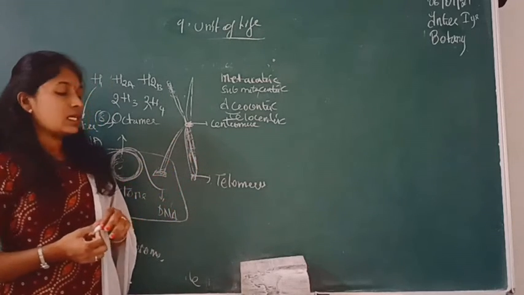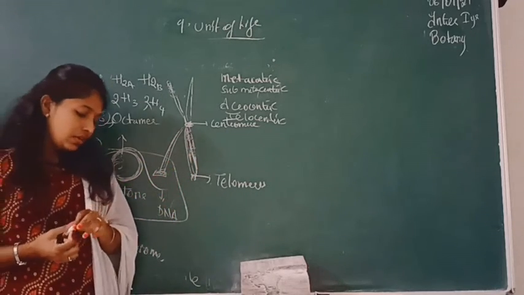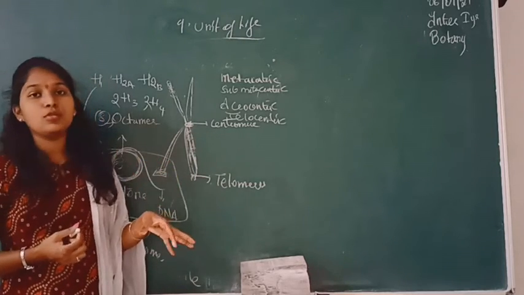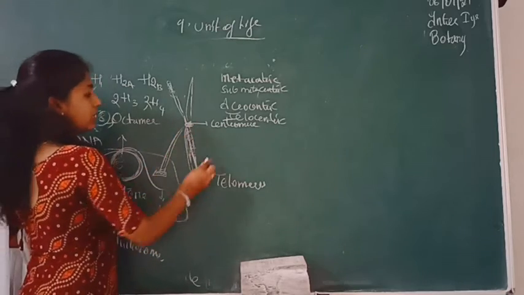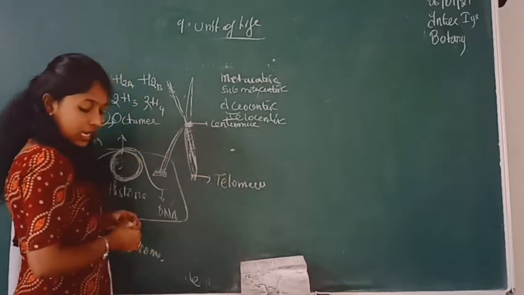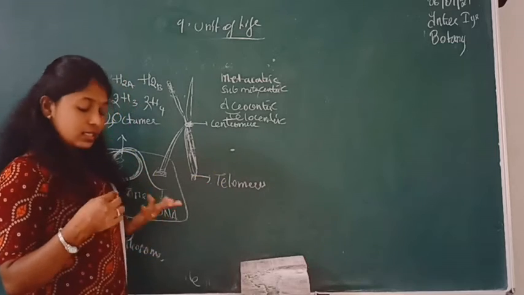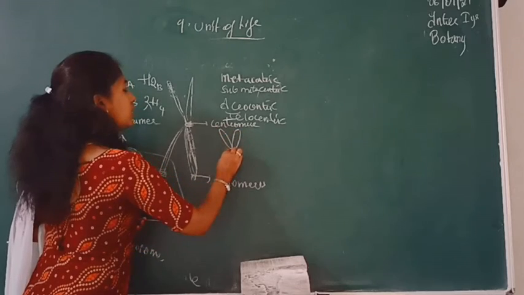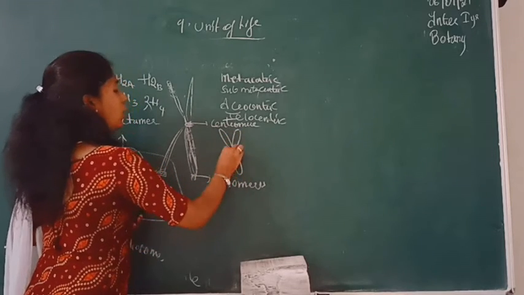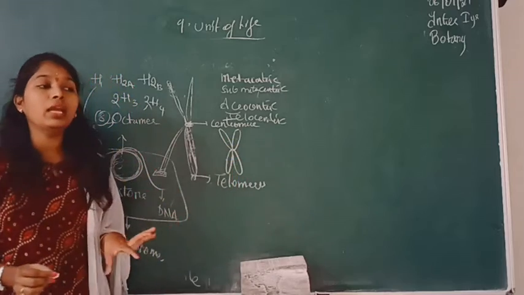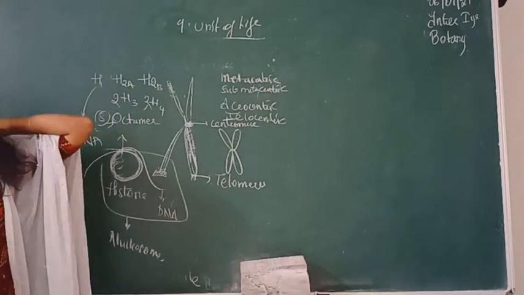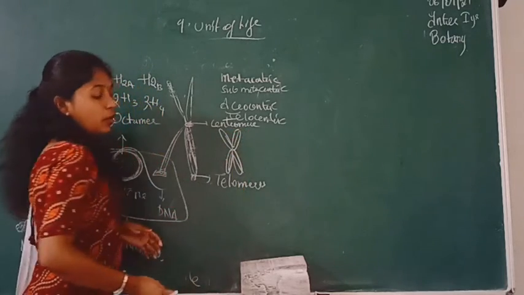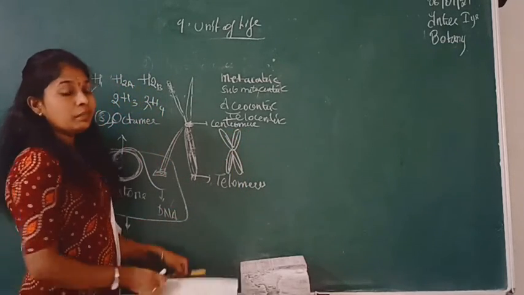First, if we discuss the metacentric, in metacentric chromosomes the centromere is present in the center of the chromosome. It is in the center and it divides the chromosome into 2 equal arms. The arms will be equal in size or length, and it appears in a V shape. So that is all about the metacentric.